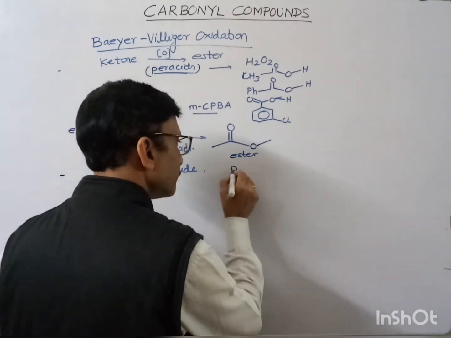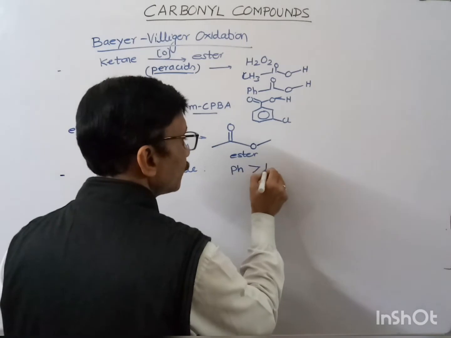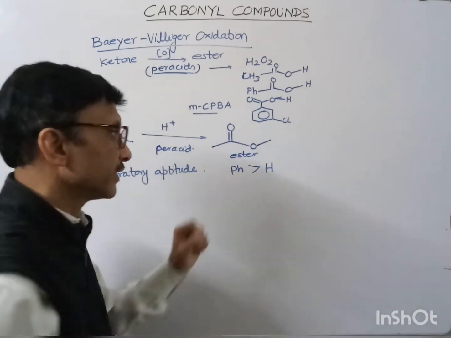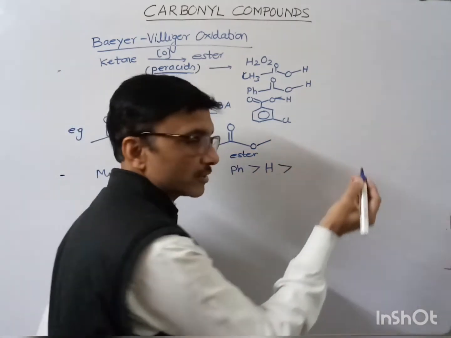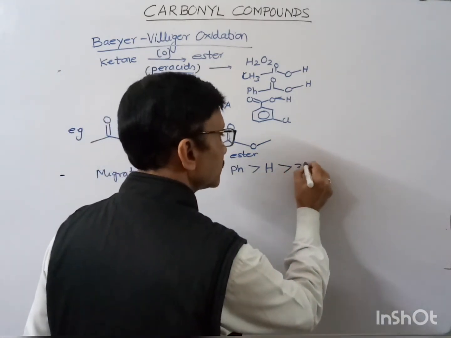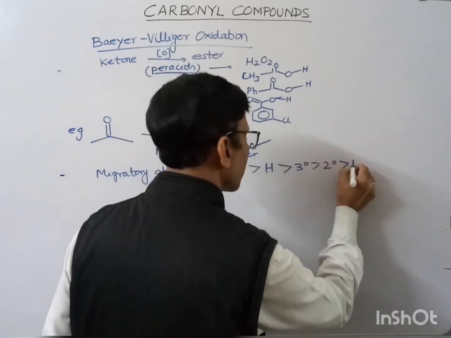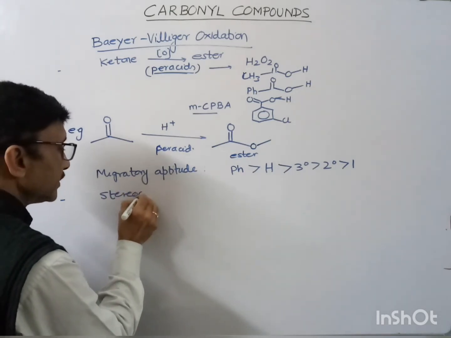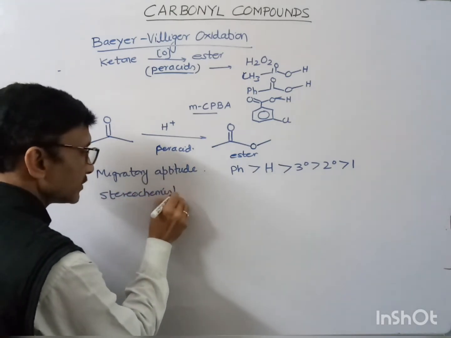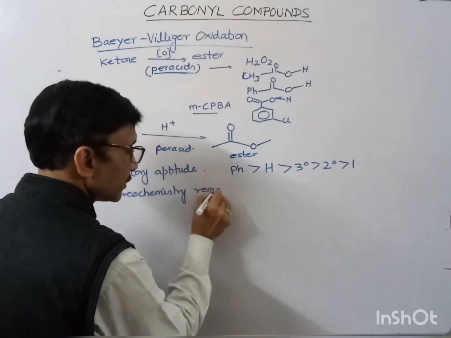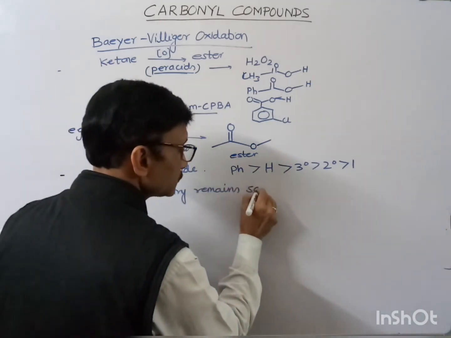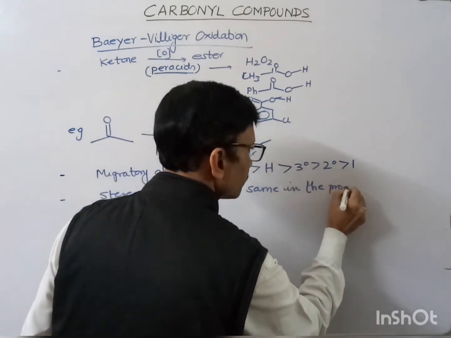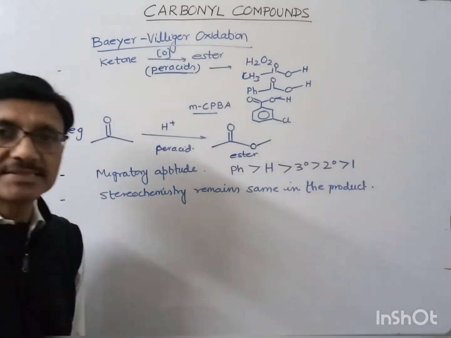First, phenyl migrates. If we have phenyl and a hydrogen atom, out of these two we should select this one, which will migrate. Then it follows the same order as that of Beckmann rearrangement: tertiary, secondary, and then primary. And the next thing, stereochemistry. If any stereochemistry is given, then the stereochemistry remains the same in the product.